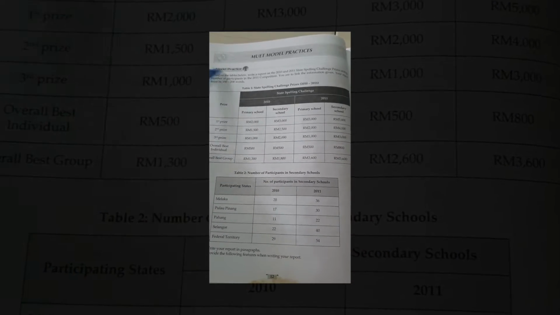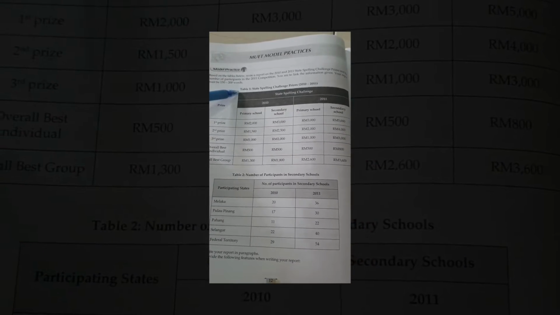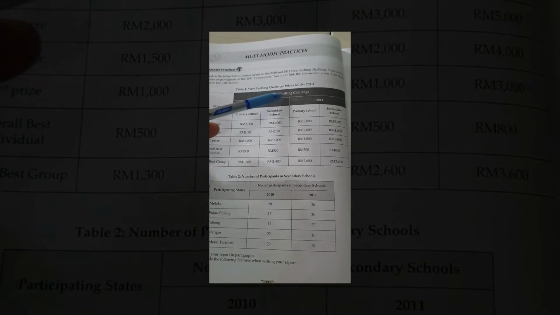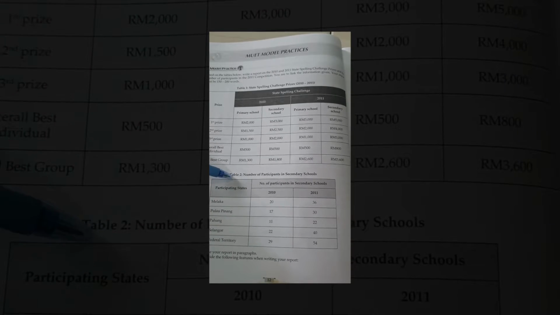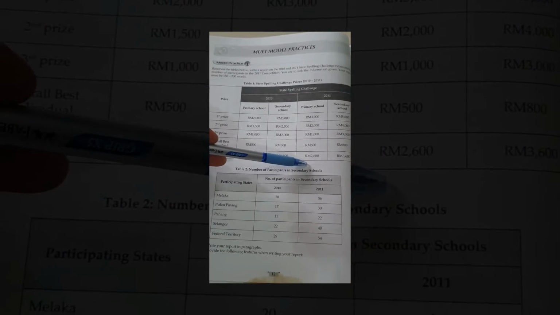Alright, so this is the situation. And then the title of table one is State Spelling Challenge Prizes 2010 to 2011. And then table 2, number of participants in secondary schools.